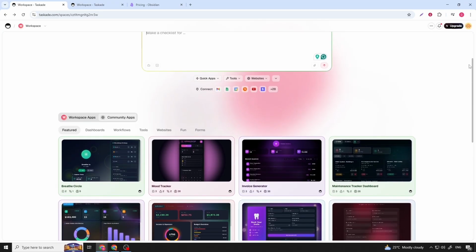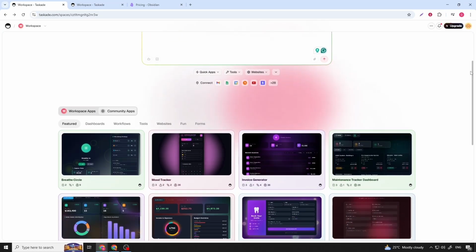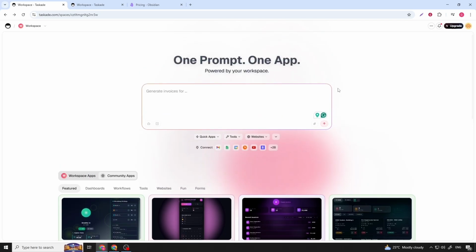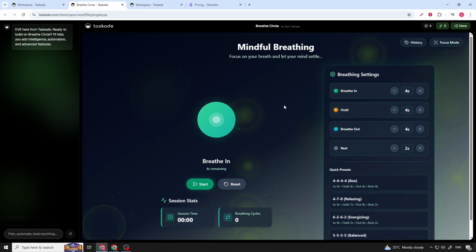Taskade also provides a large library of templates for personal productivity, marketing plans, goal tracking, and team workflows. Everything syncs smoothly across devices, so your work stays accessible, whether you're at your desk or checking tasks on your phone. Now let's talk pros and cons.